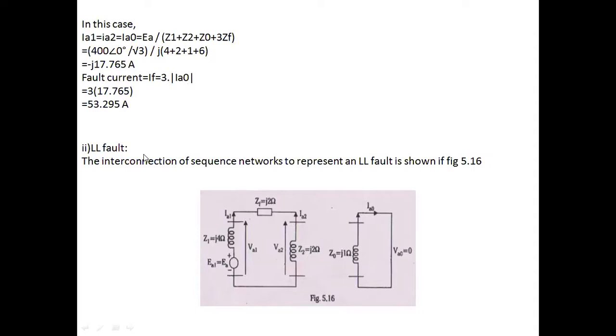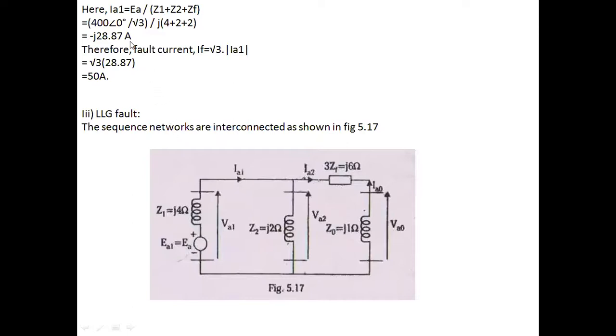Now let us consider the second fault, that is LL fault. Since I0 and VA0 are 0 in case of LL fault, let us separate out the zero sequence network. This is the positive sequence network. This is the negative sequence network. From these sequence networks, I can get IA1. IA1 equals IA2, which equals EA divided by Z1 plus Z2 plus ZF. After substituting the EA value, Z1 value, Z2 value, and ZF value, I'll get IA1 as minus j28.87 ampere.